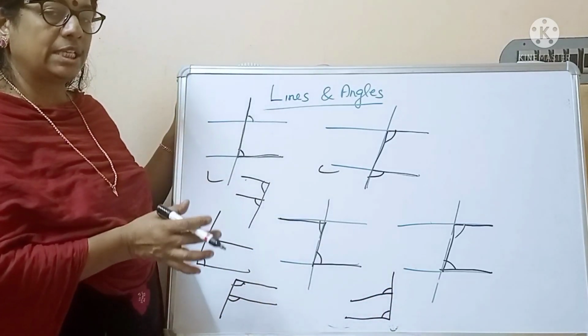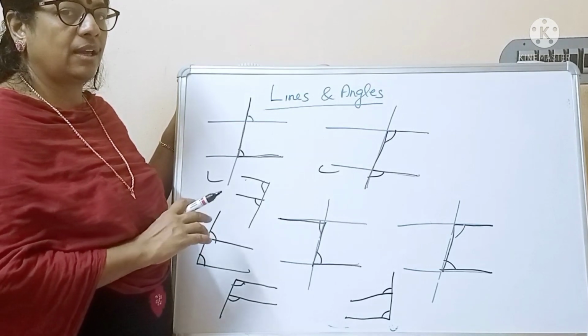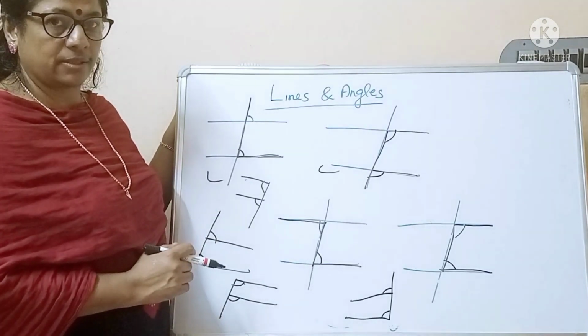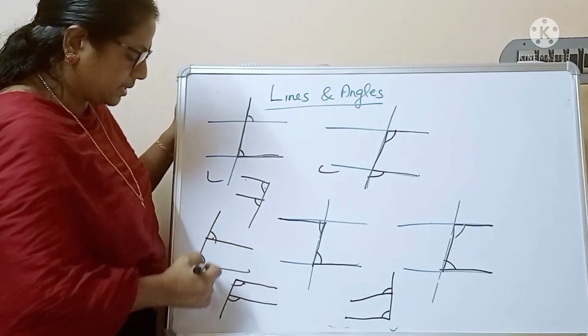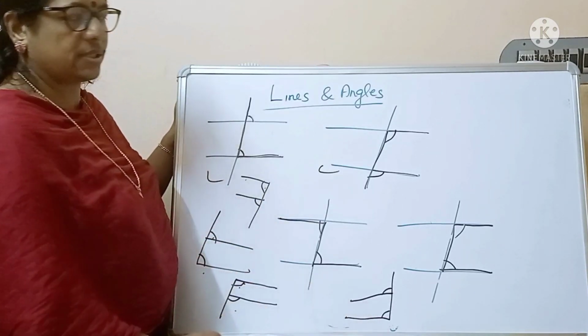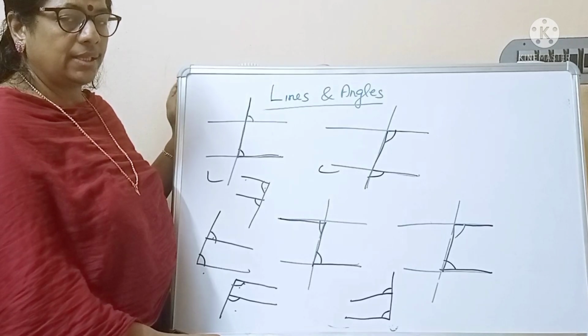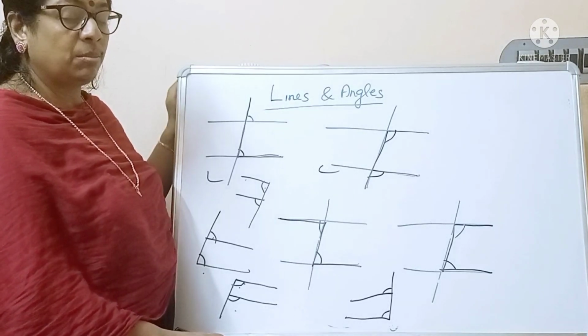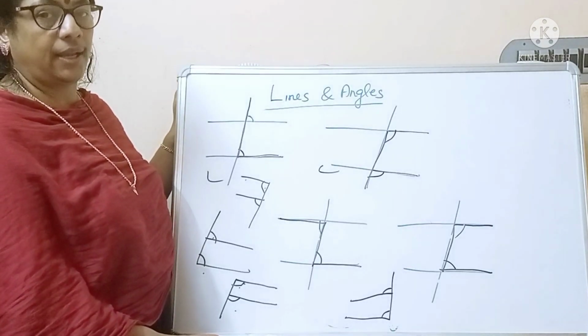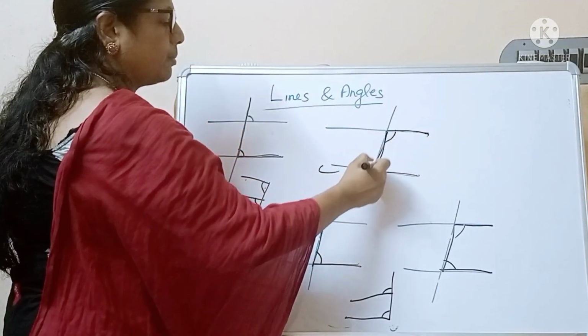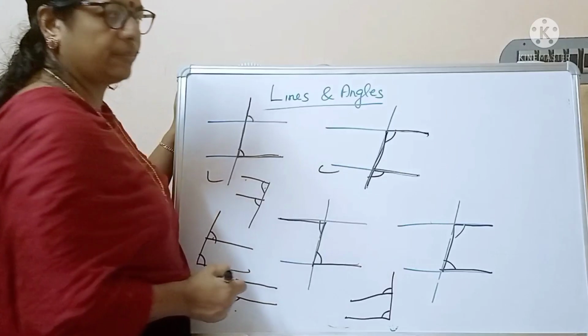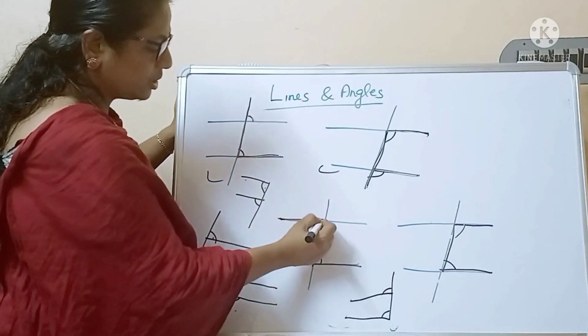So if you are rotating F, we can see 4 sets of corresponding angles. So first set, second set, third set, fourth set. So the letter F helps us remember corresponding angles. Then here also representing the letter F.